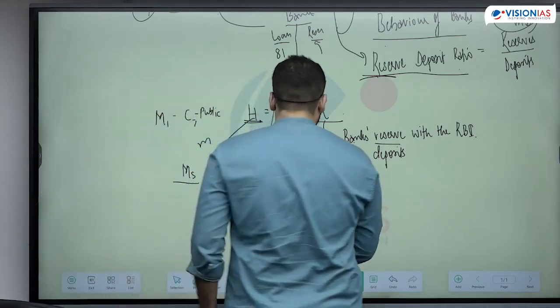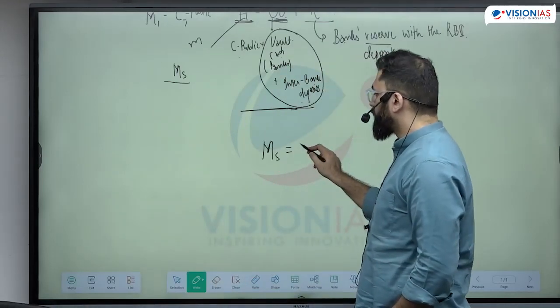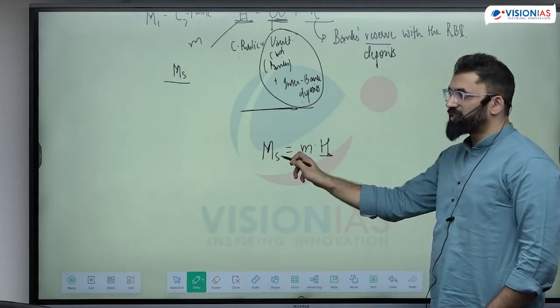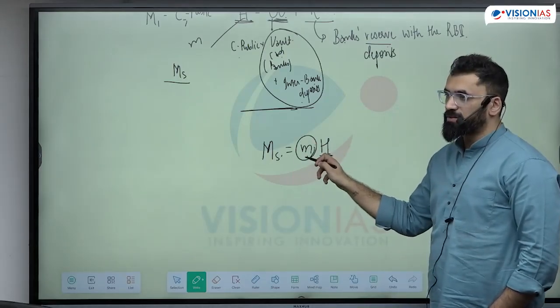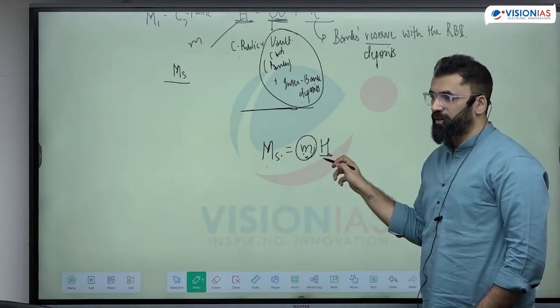That means with the change in this, how this changes is dependent on this constant. ये constant बता रहा है कि कैसे money supply change होगी when this will change.